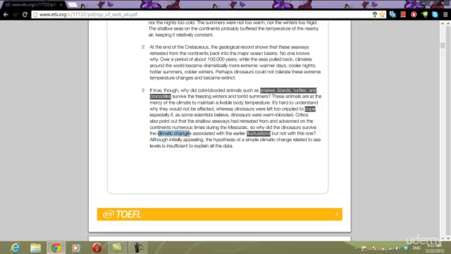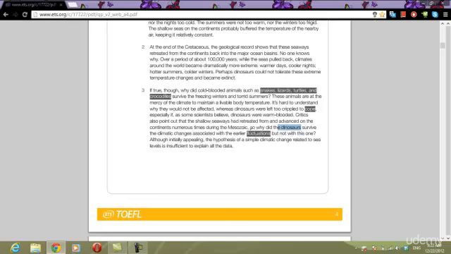Here I see climatic changes. Okay, and I see dinosaurs. So now I can look in this sentence and try to look for my answer. I'm looking for which change is true. Critics also point out that the shallow seaways have retreated from and advanced on the continents numerous times during the Mesozoic. So, why did the dinosaurs survive the climatic changes associated with the earlier fluctuations, but not this one?